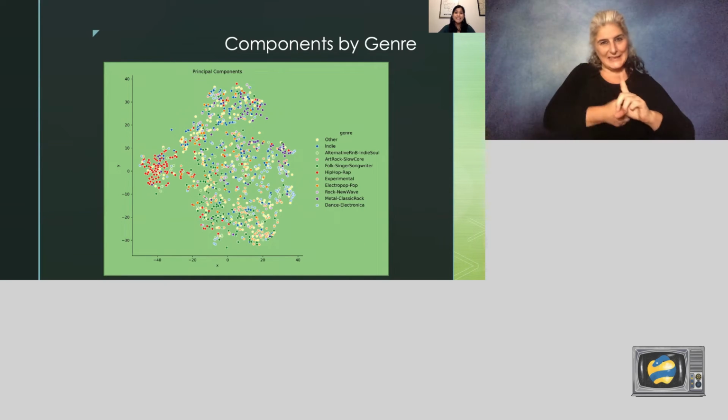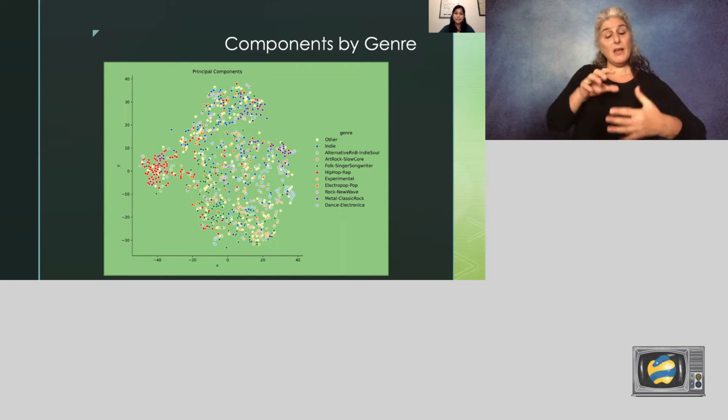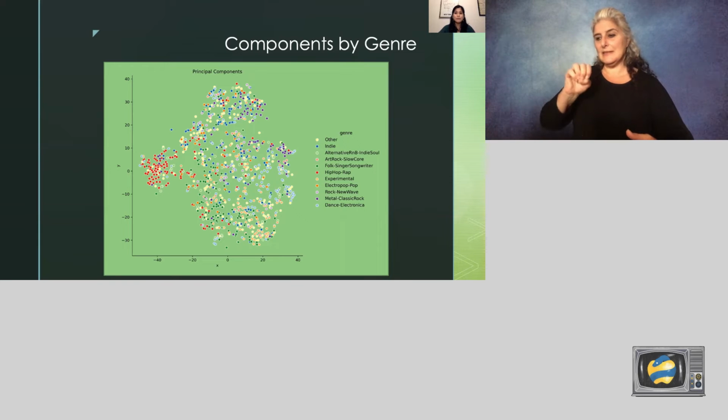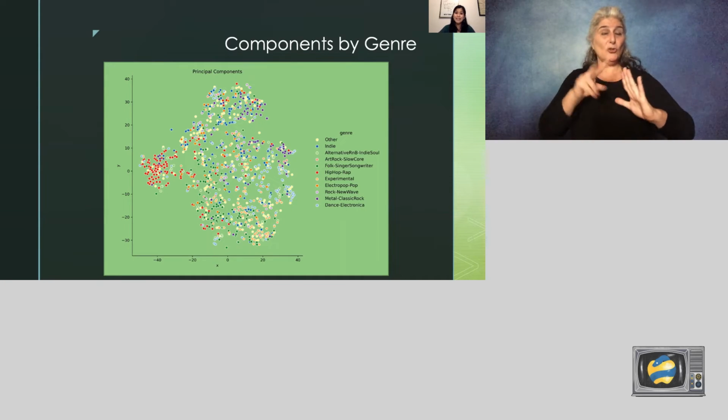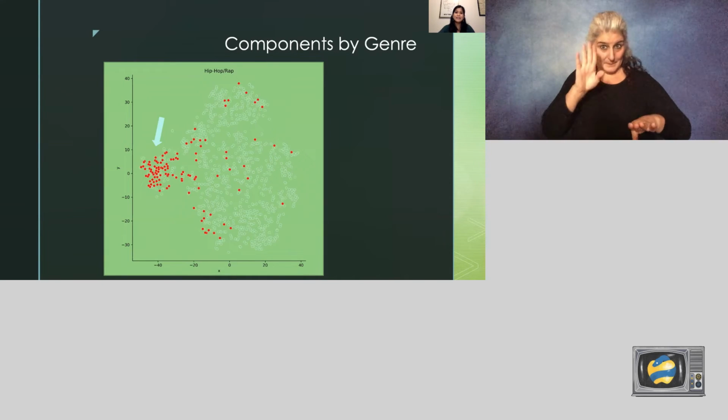This plot is a t-SNE plot of the principal components. It shows the albums represented in a 2D space colored by genre. There's a lot here on this plot, so we're going to take it a little slowly, one at a time. Let's start with this red cluster on the far left.